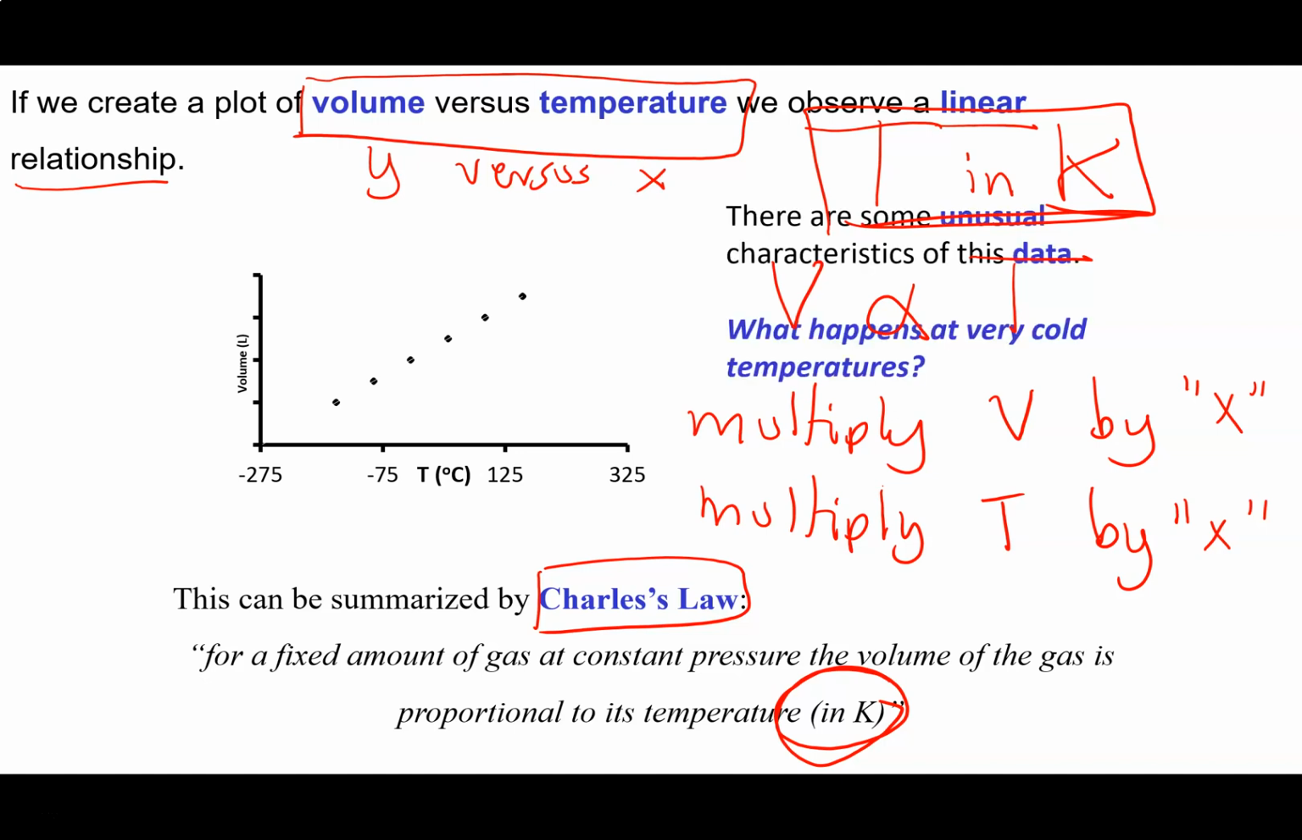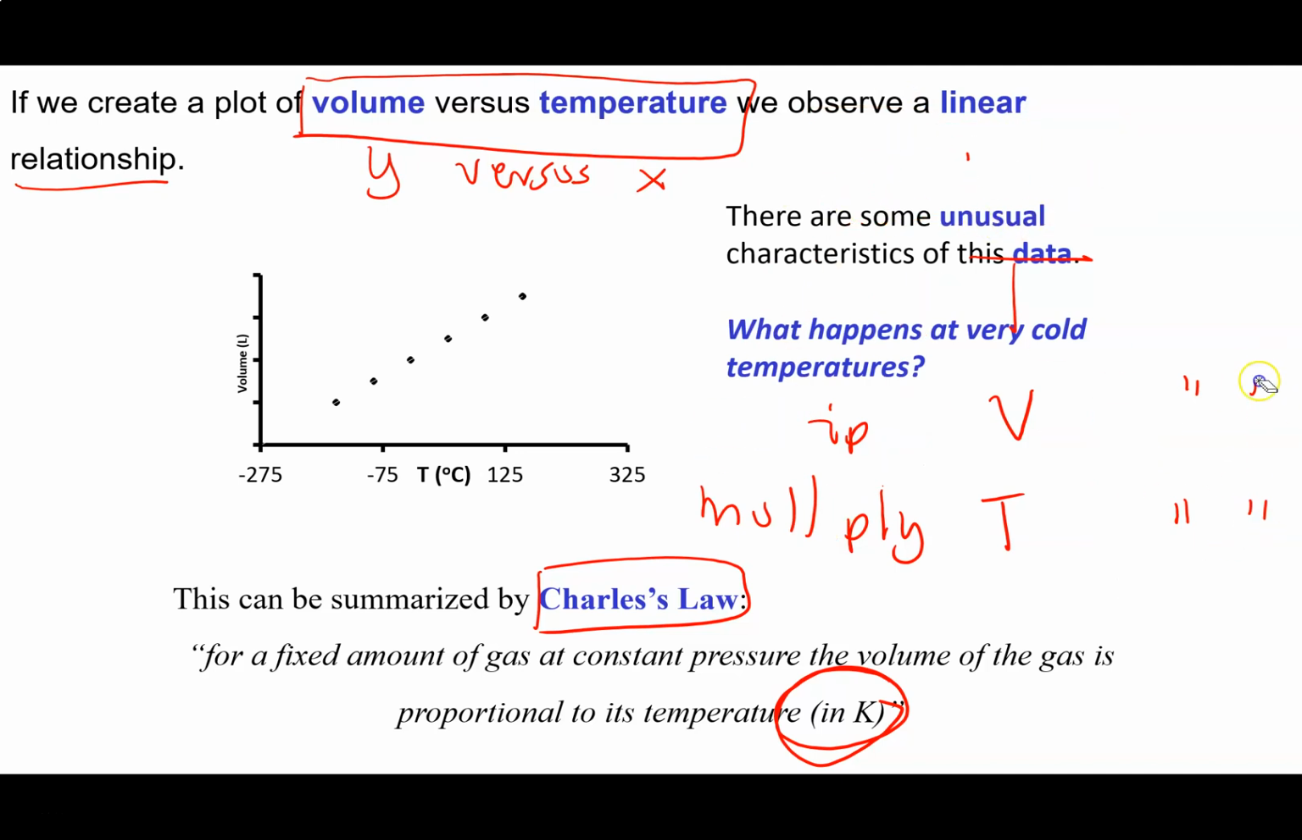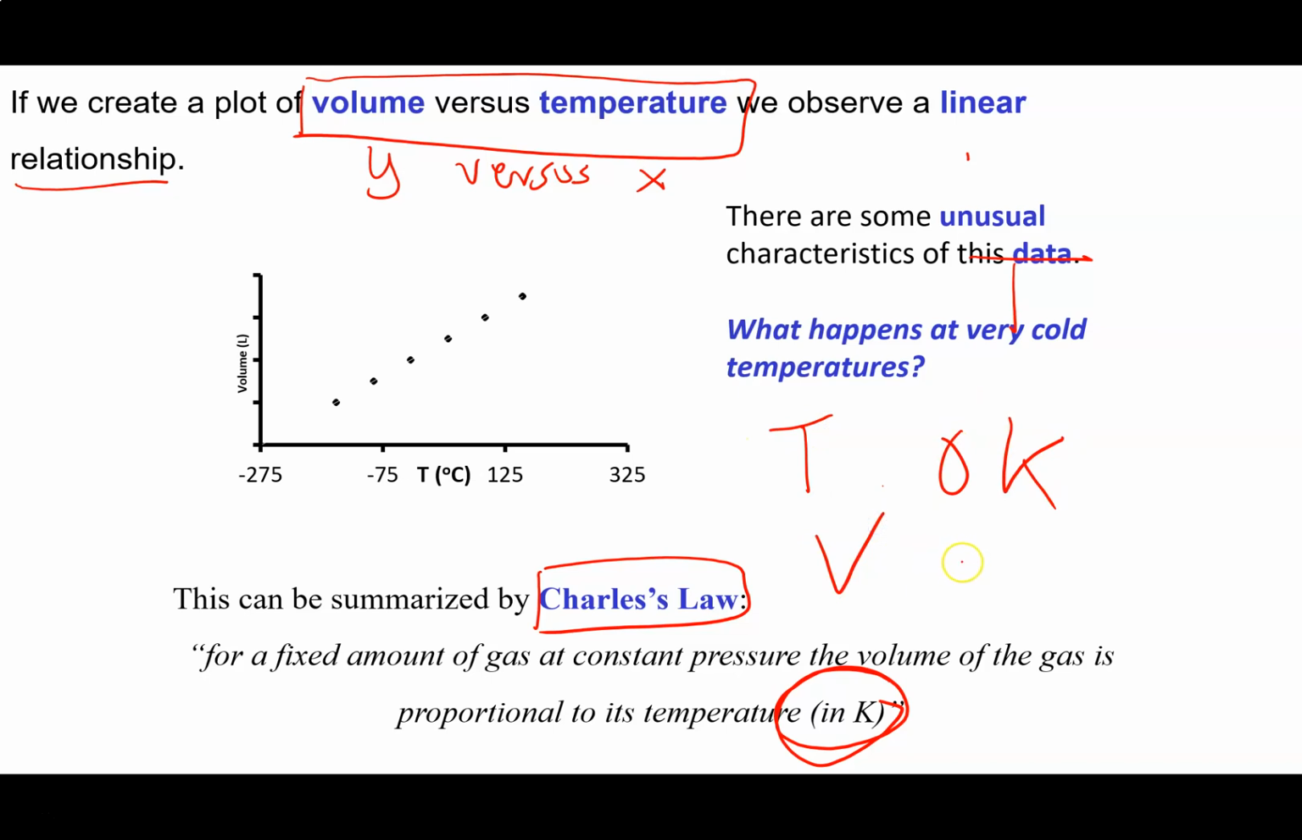All right, so there's something weird about this, and you have to be careful not to interpret this incorrectly. What's going to happen at very cold temperatures? Well, at very cold temperatures, Charles's law predicts that if the temperature of a gas is 0 Kelvin, then the volume of the gas will be 0 meters cubed. Now, there is a little bit of a logical problem here.